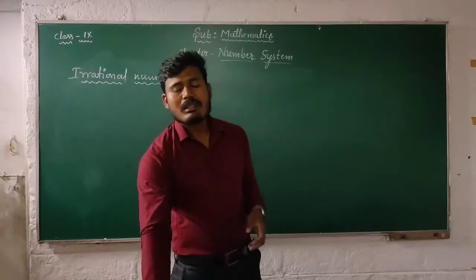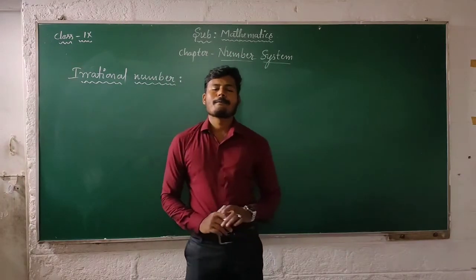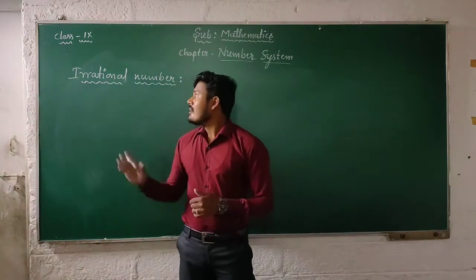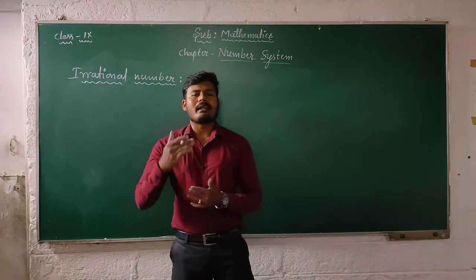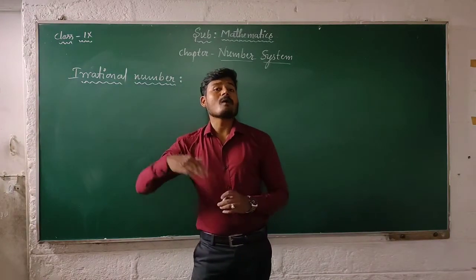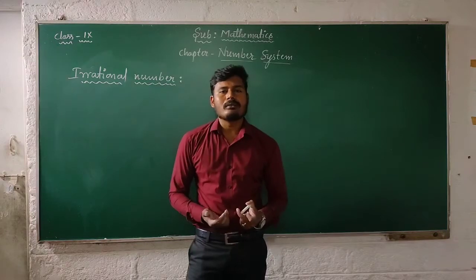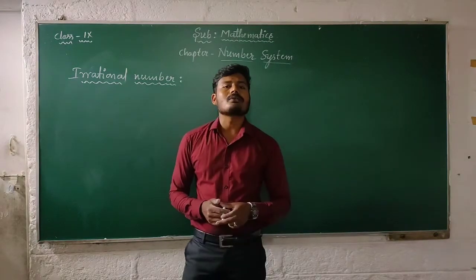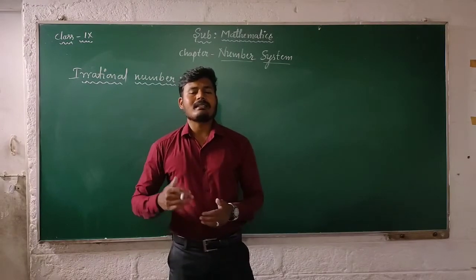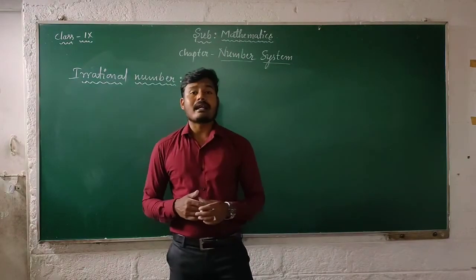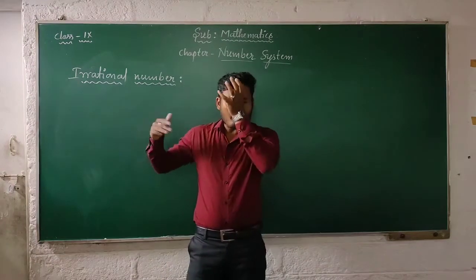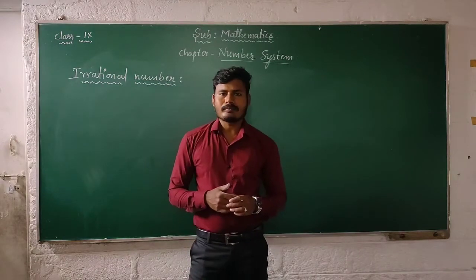Then what are irrational numbers? We know that if S is said to be irrational, if and only if it cannot be written in the form P by Q, where P and Q belong to integers, Q not equal to 0. So this is the definition for an irrational number, and it is the opposite form of the definition of rational numbers.